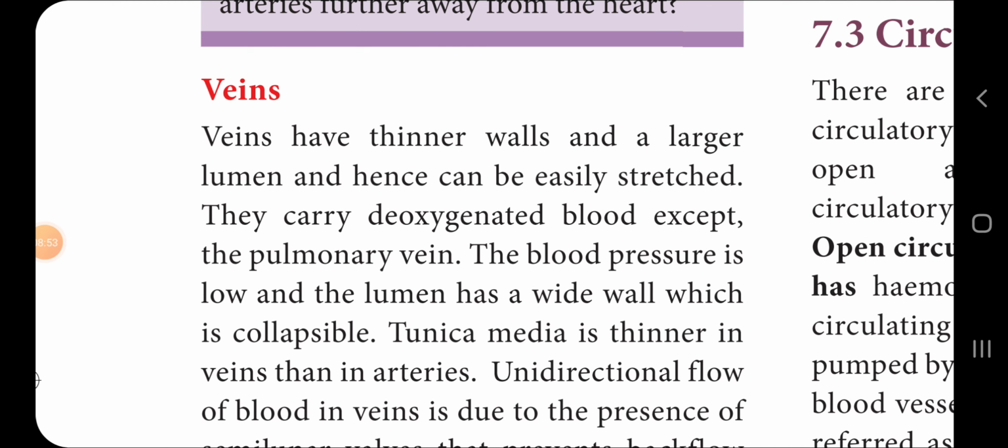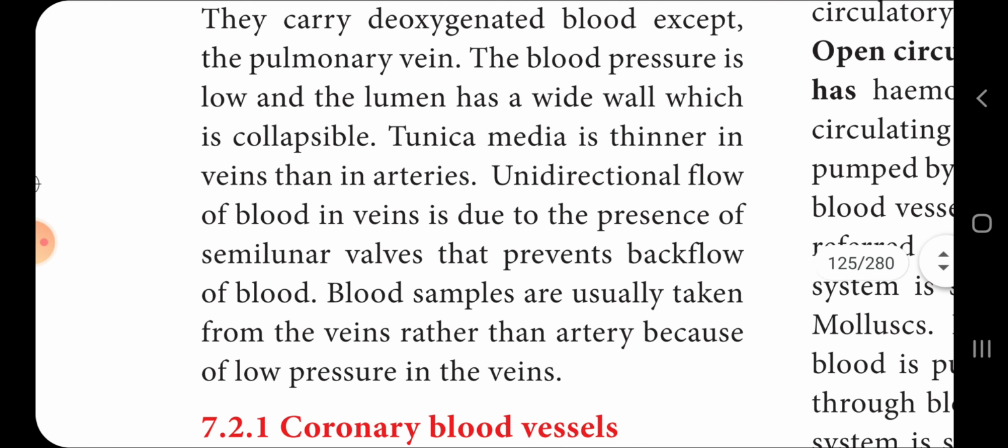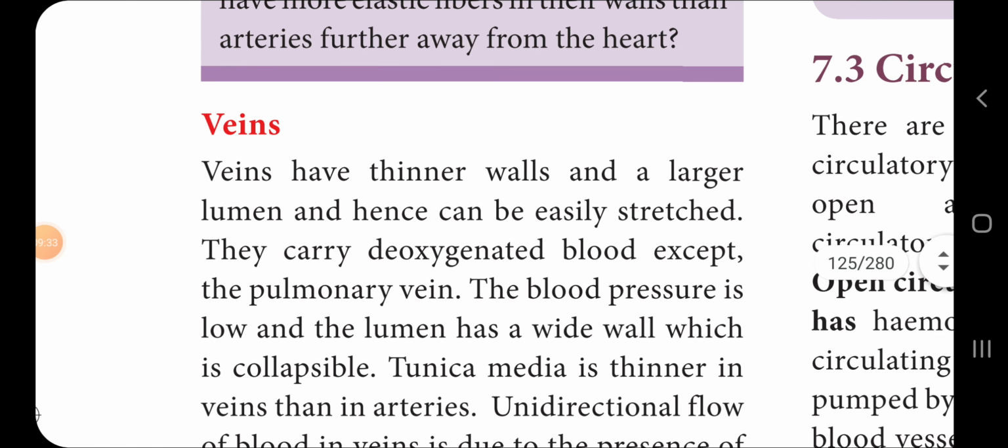Veins have thinner walls and a larger lumen. They carry deoxygenated blood except the pulmonary vein. The blood pressure is low and the lumen is wide, with walls that are collapsible. The tunica media is thinner in the veins than in the arteries. Unidirectional flow of blood in veins is due to the presence of semilunar valves that prevent the backflow of blood. Blood samples are usually taken from the veins rather than arteries because, with the low pressure of the veins, it is possible to collect the samples.